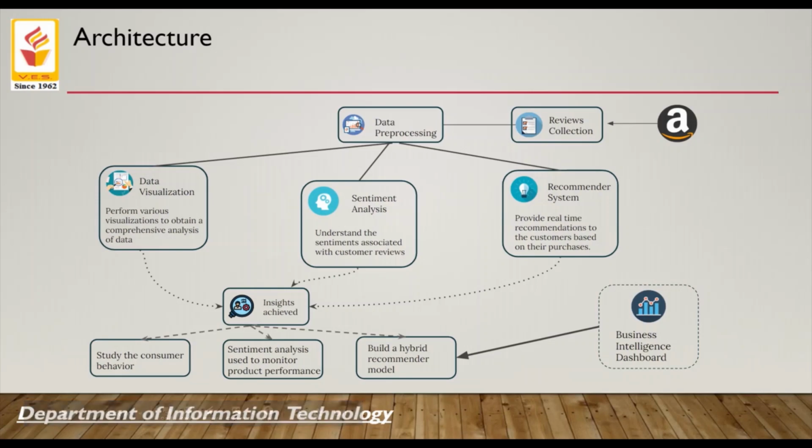Now that we've seen the product demo, this is the architecture or workflow of our system. Since we have covered all these things in the product demo before, I will be quick about this. First, the reviews are collected from Amazon's database and then pre-processed according to requirement. Then we proceed to perform some data visualization to understand the popularity of Amazon products among their customers.